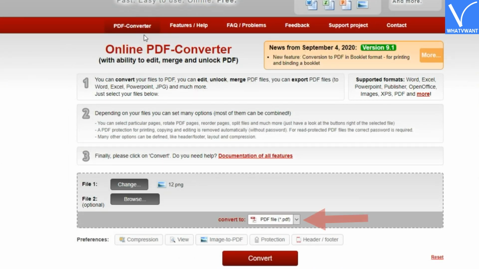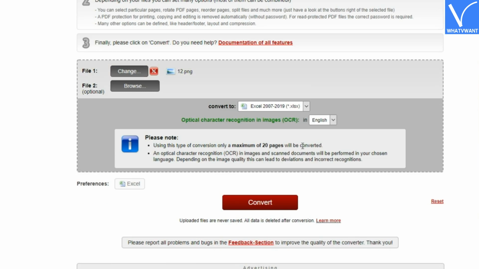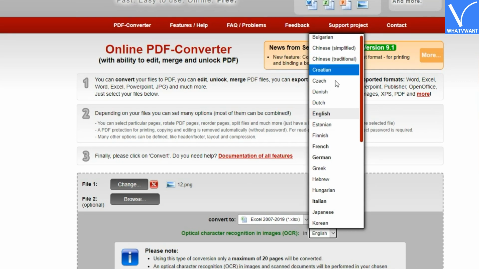Step 3. Select Excel in the Convert drop-down menu. Step 4. Specify the language of the text that is stored in your image.